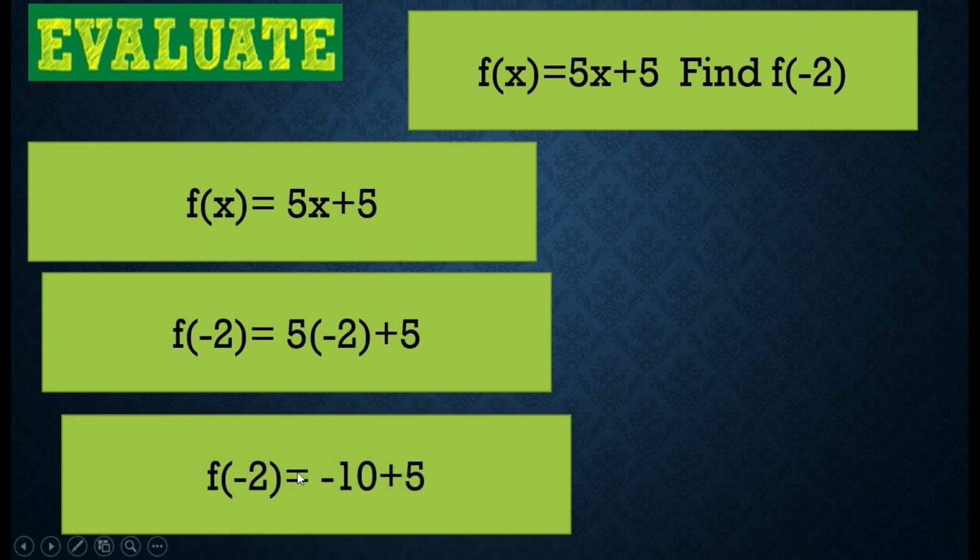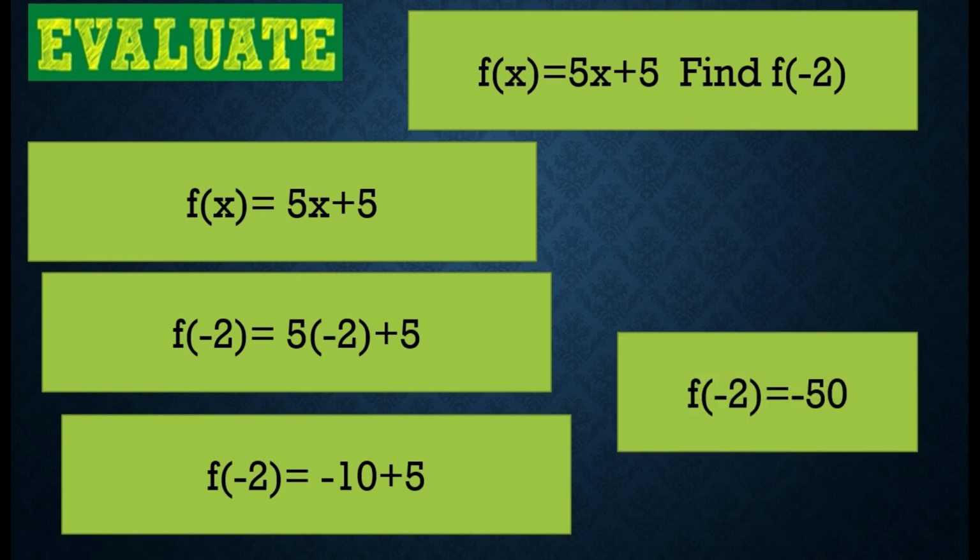Okay. As you can see, class, our signs are different. We have negative and positive. So, what we will do, class, is subtract. Then, copy the sign of the bigger number. Why subtract? Because our signs are different. So, negative 10 plus 5. We subtract: 10 minus 5 equals 5. Then, copy the sign of the bigger number, which is negative. Therefore, our answer is negative 5. Okay? Negative 5. Next.